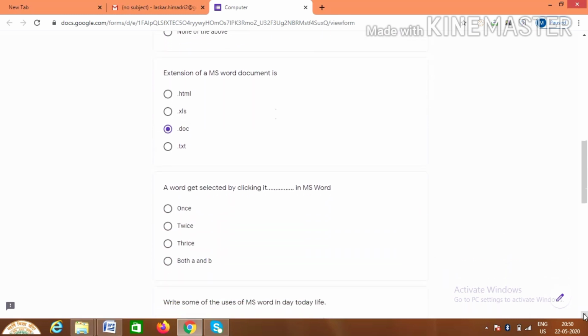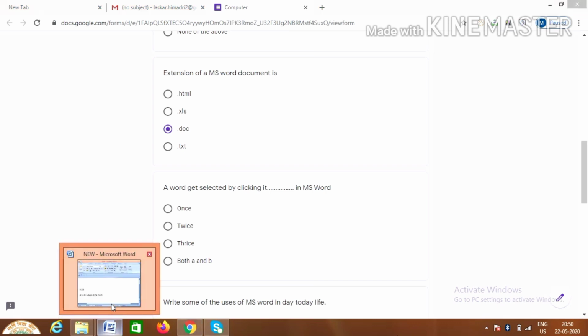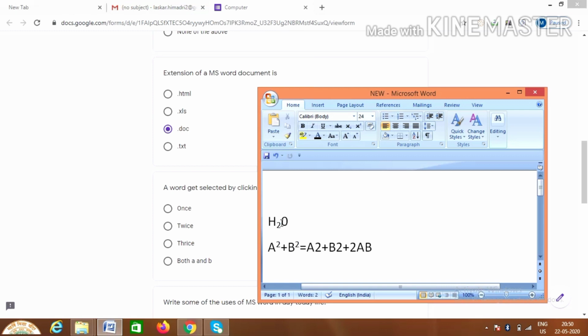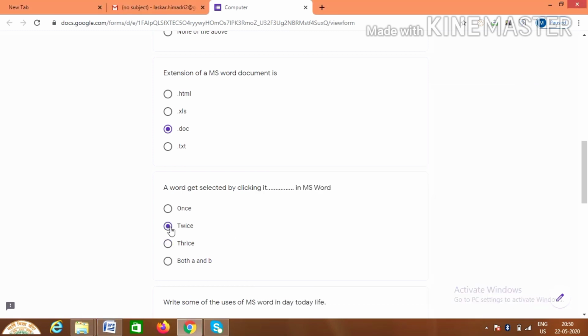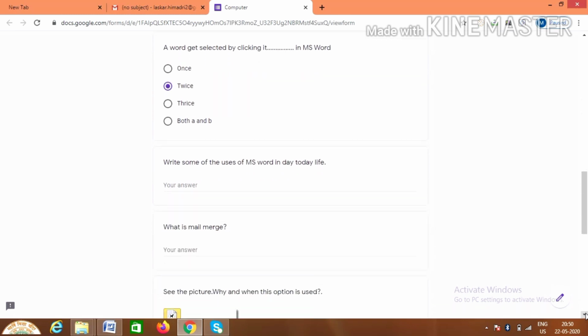A word gets selected by clicking it dash in MS Word. So how many times do we have to click on the word to get it selected in MS Word? Let us start. I am clicking here one time. Is it getting selected? No. Now let us click twice. It is getting selected. So the answer will be twice. If you are getting confused, you can try at home by clicking one time, or twice, or thrice, like that.